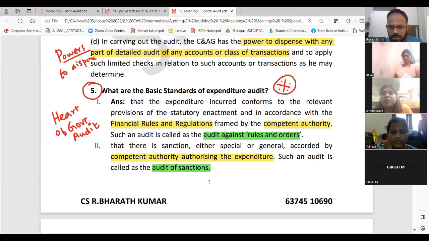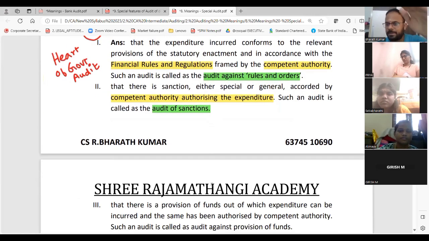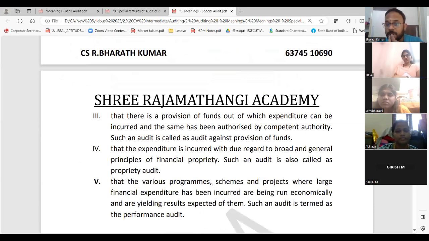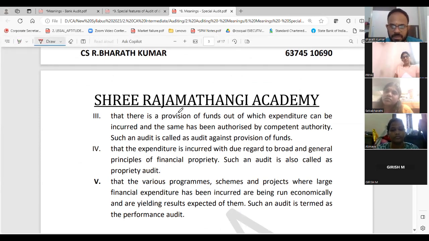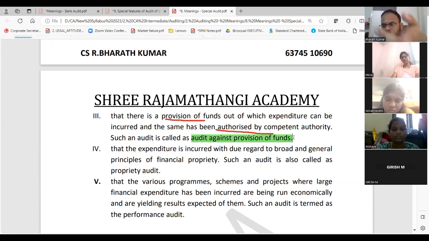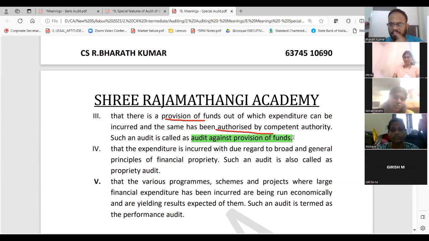So first is audit against rules and orders. Second is ensuring sanction, which I am giving in green color. Third, provision should be there for the expenditure incurred. Without provision, how will you do it? So there should be a provision for the expenditure that is incurred, and it should be authorized. Such audit is called audit against the provision. Against does not mean opposite. Audit against means considering that. Considering the provision of funds, not opposite to the provision of funds. Based on the provision of funds, that is what you should think.